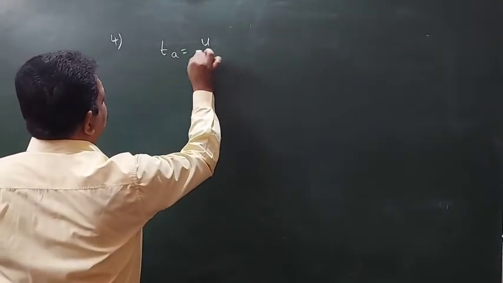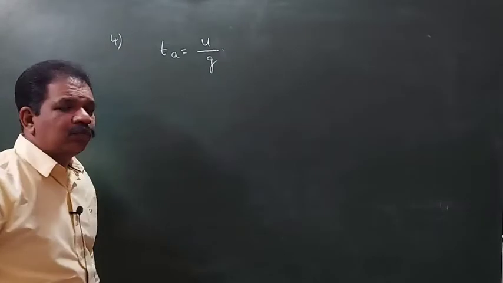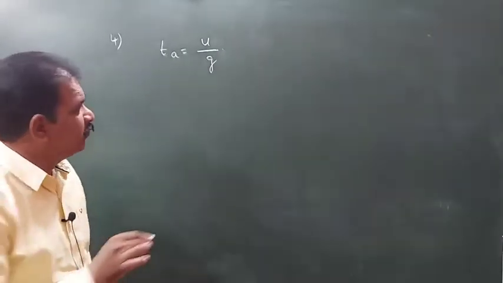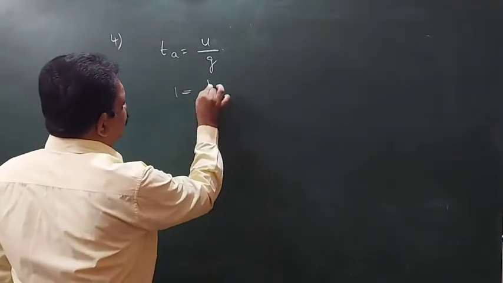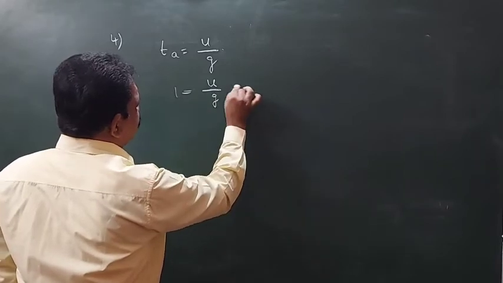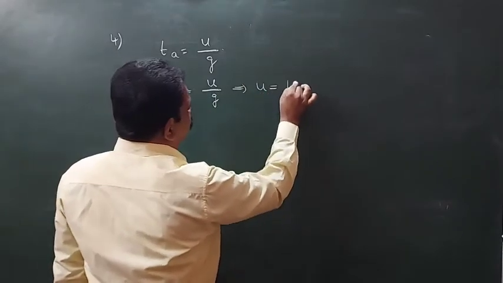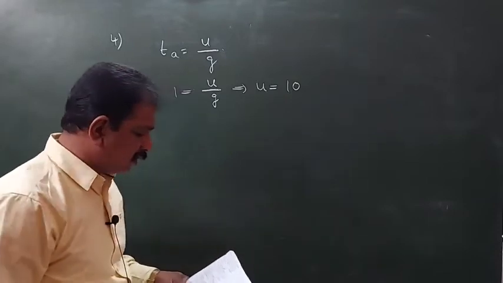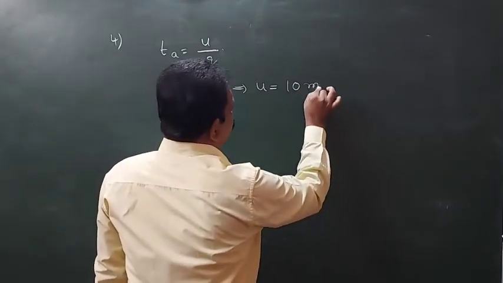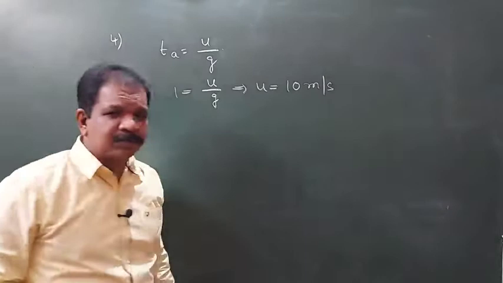Indirectly they are giving the time of ascent, the formula is U by G. So 1 is equal to U by G. U is equal to, taking G as 10 meter per second squared, so U is equal to 10 meter per second.